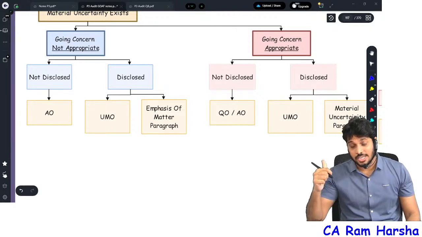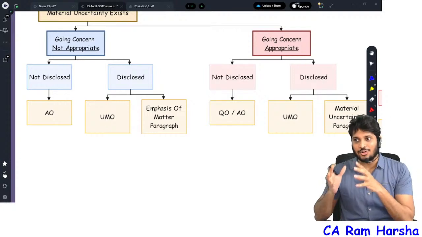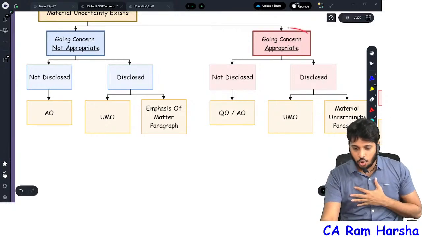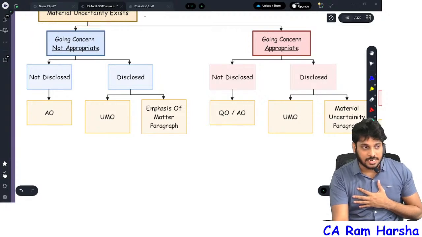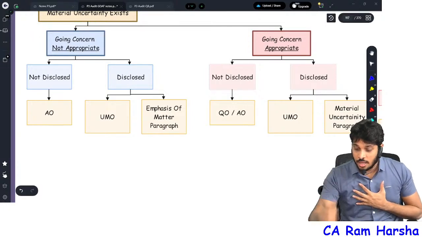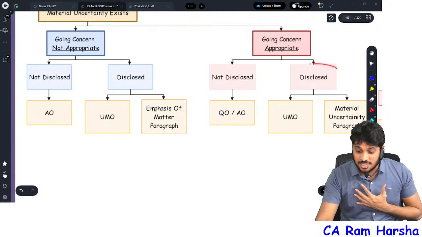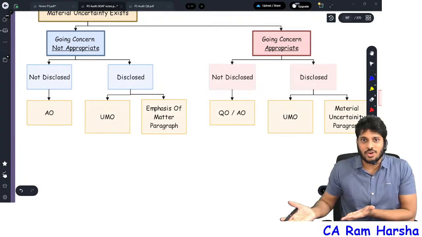Air India management is so humble, so honest. They disclosed this true position in the balance sheet. Going concern is appropriate, they chose, right? Even though material uncertainty exists, they chose going concern appropriate, and that situation they disclosed honestly. You give an unmodified opinion because they disclosed everything honestly.